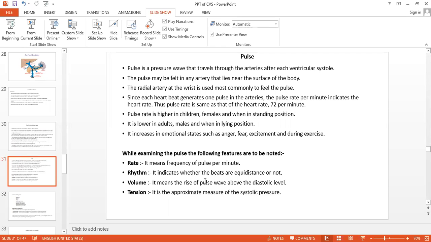Normal rise of the pulse wave, that is what we can feel, that is the volume. Above the diastolic level, the rise of the pulse wave, how much we are feeling, that is the volume. Tension, that is the pressure, that is the systolic pressure, an approximate measurement of the systolic pressure.